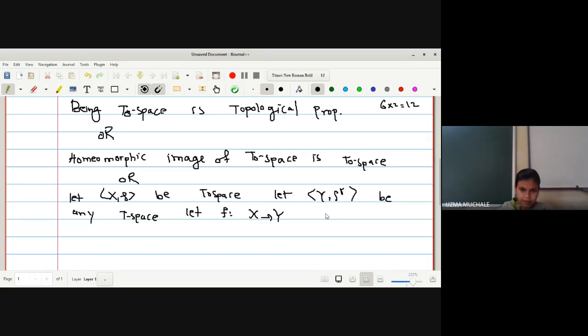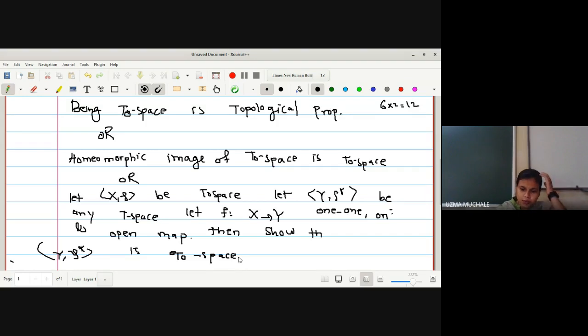Let f be a mapping from X to Y, which is one-one, onto and an open map. Then show that (Y, rho star) is also a T naught space.